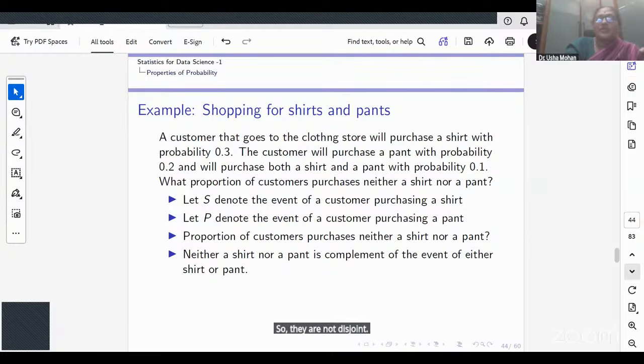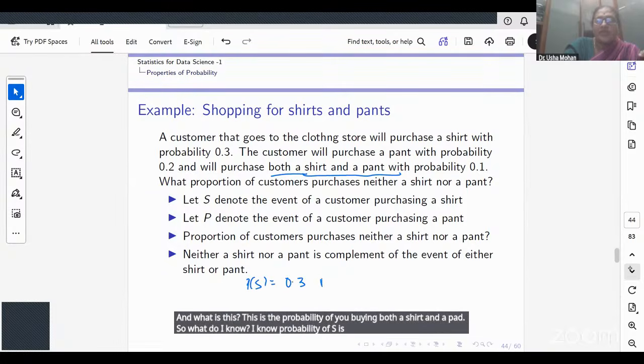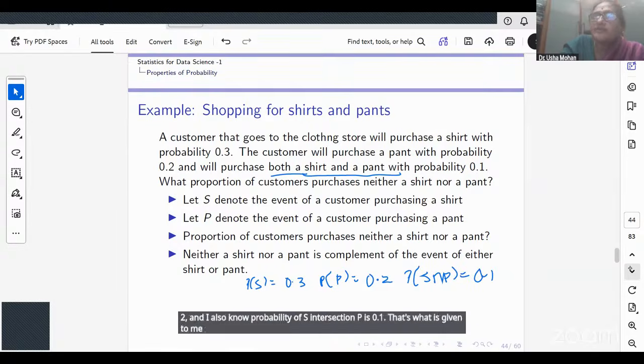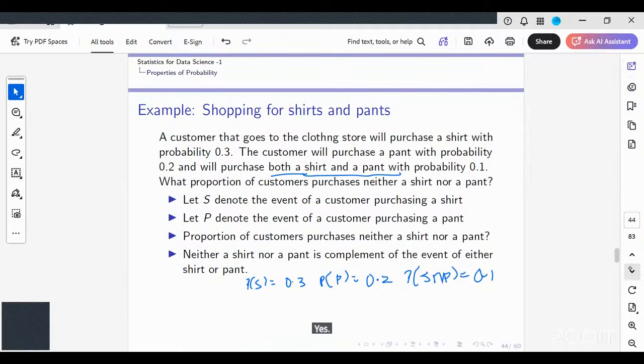And what is this? This is the probability of you buying both a shirt and a pant. So what do I know? I know the probability of S is 0.3. I know the probability of P is 0.2. And I also know the probability of S intersection P is 0.1. That's what is given to me. Would you all agree? Yes, ma'am.